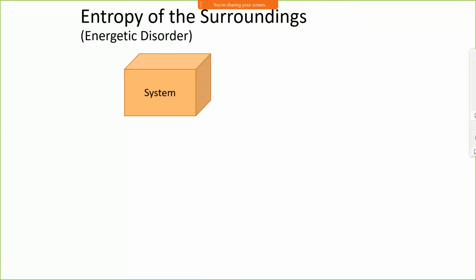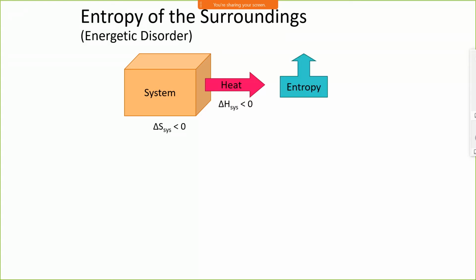Entropy of the surrounding. Consider a system, and the entropy of this system is less than 0. Suppose this system is heated. As the system is heated, entropy increases, because entropy is delta Q upon T, and if delta Q increases, entropy also increases.